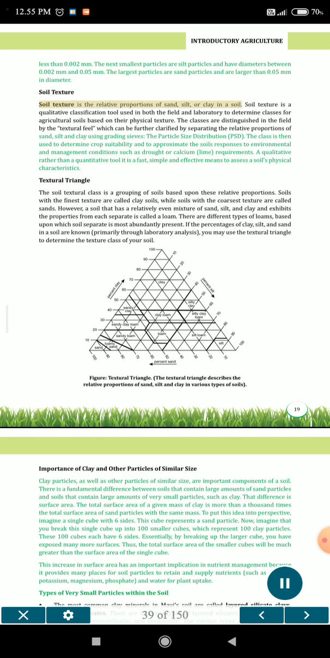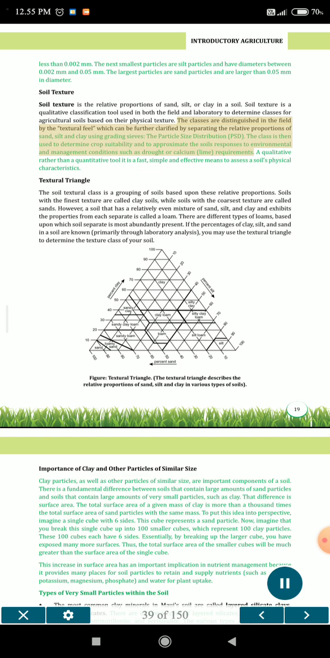Soil texture. Soil texture is the relative proportions of sand, silt, or clay in a soil. Soil texture is a qualitative classification tool used in both the field and laboratory to determine classes for agricultural soils based on their physical texture. The classes are distinguished in the field by the textural feel, which can be further clarified by separating the relative proportions of sand, silt and clay using grading sieves, the particle size distribution, PSD.